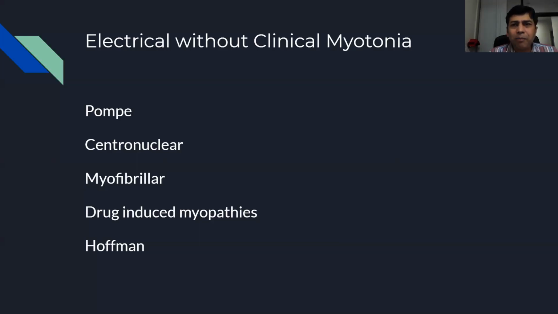Fine. So you see, Pompe's disease is one of the very typical examples of having electrical myotonia without clinical, and you classically see it in paraspinal muscles. So if you suspect Pompe's, needle the paraspinal muscles, and if myotonia is there, it clearly clinches it. Myotubular myopathy or a centronuclear myopathy is a kind of congenital myopathy, and it classically can have myotonic discharges in their EMGs. Myofibrillar myopathy, which we just had a case of, can again have very clear-cut electrical myotonia without any clinical myotonia. Drug-induced myopathy, statins can have florid myotonic discharges.